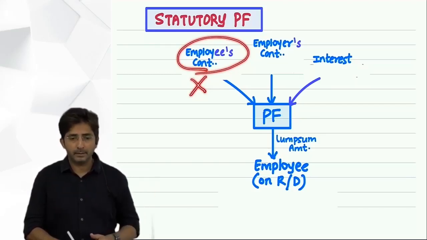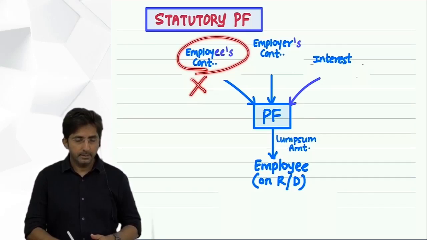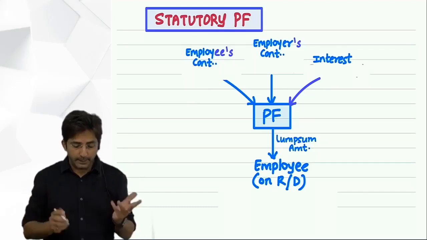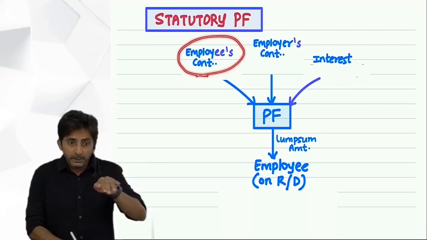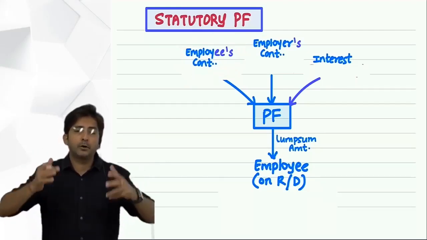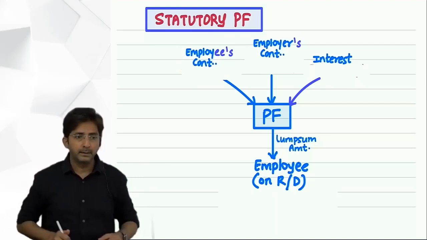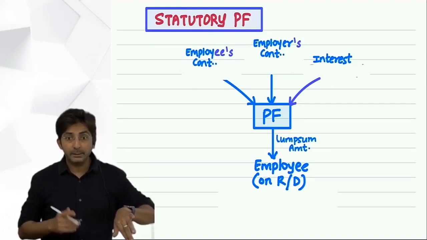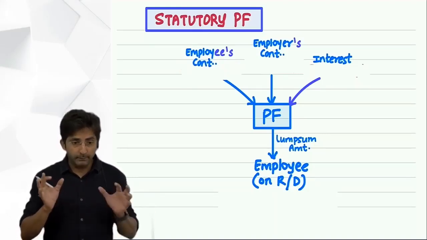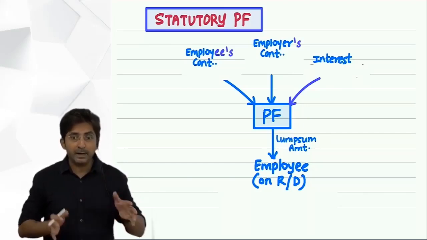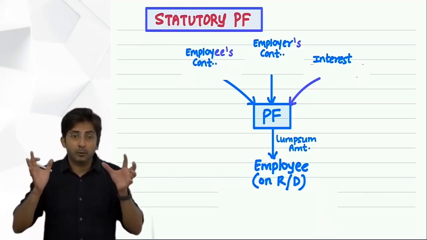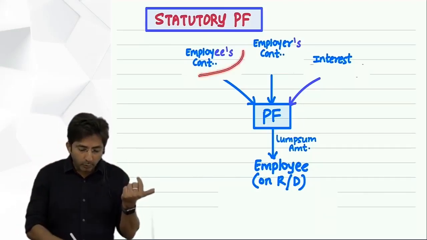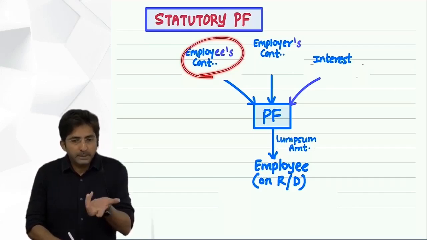Why? It is not our income. Yes. See, employee's contribution, we don't write in the statement. You know why? Because employee's contribution is what? It is the thing which is deducted from your basic salary. Employee's contribution, how does the employee contribute? Does he specially bring some money? It is deducted from his salary. And as you know, last lecture I told you, whenever something is deducted from basic salary, we don't write the net amount. We write the gross amount. So imagine when basic salary we have written gross. So employee's contribution is part of that gross basic salary only.